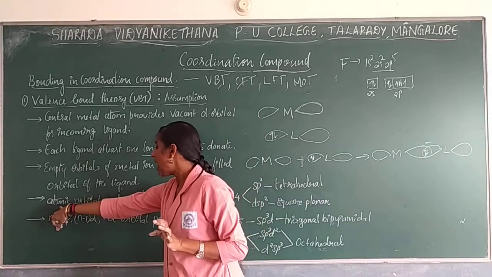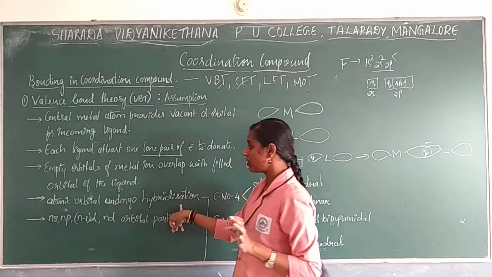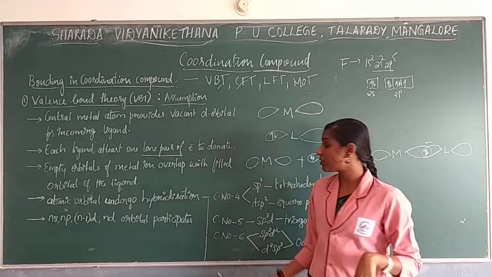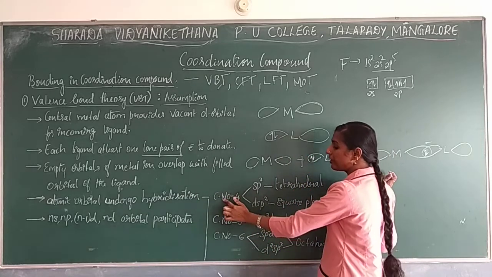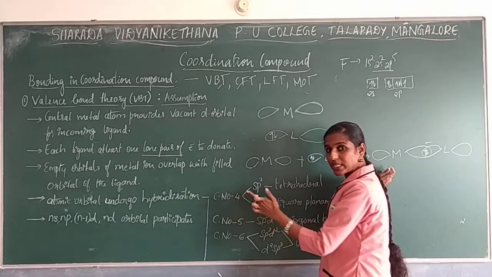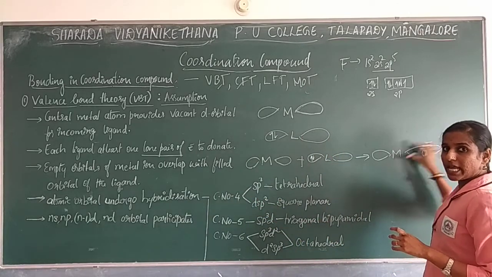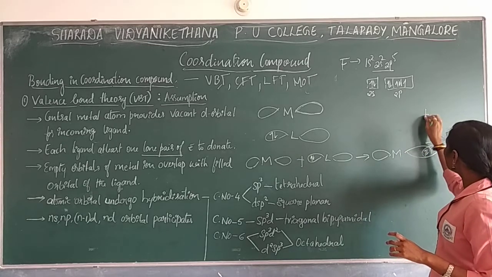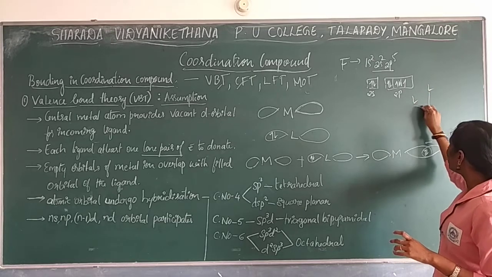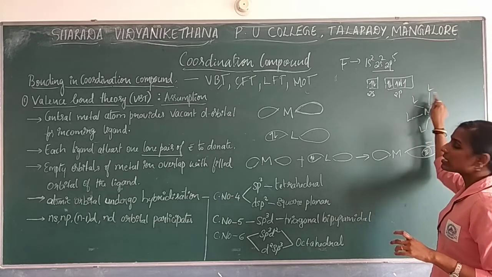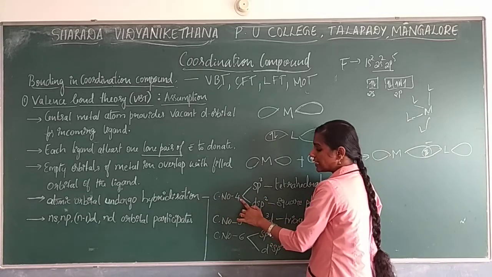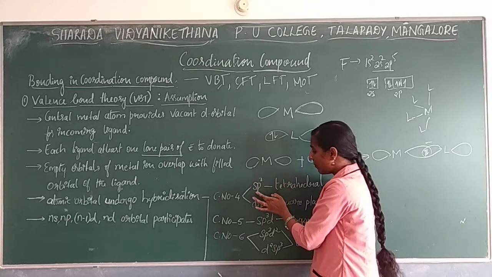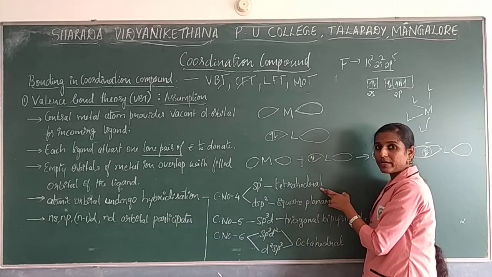Next, the fourth postulate: atomic orbitals undergo hybridization. So now you know atomic orbitals will overlap and you are going to get a new hybrid orbital. That hybridization is mainly based on your coordination number. What is meant by coordination number? It is the number of ligands bonded to your central metal atom. Around the metal, how many ligands are bonded to your metal, that is considered the coordination number. So if the coordination number is 4, the hybridization it undergoes is sp3 hybridization, and the geometry it shows is tetrahedral.